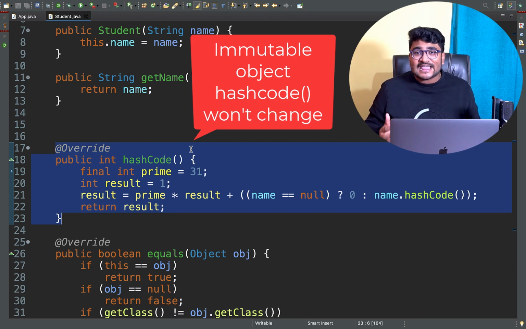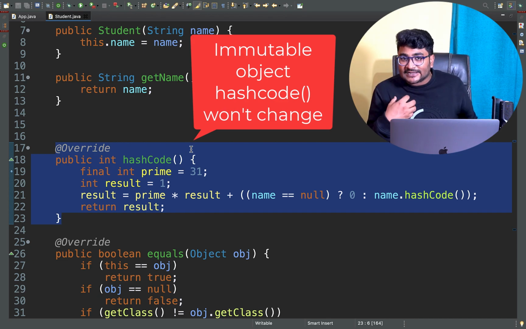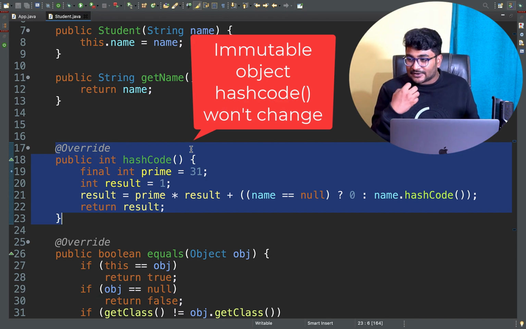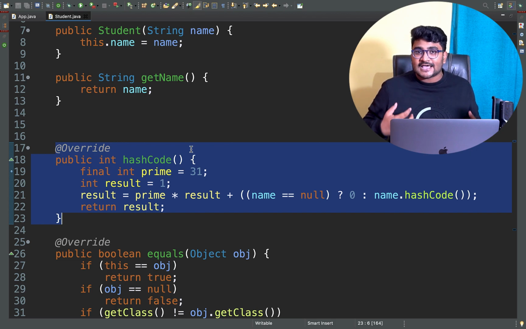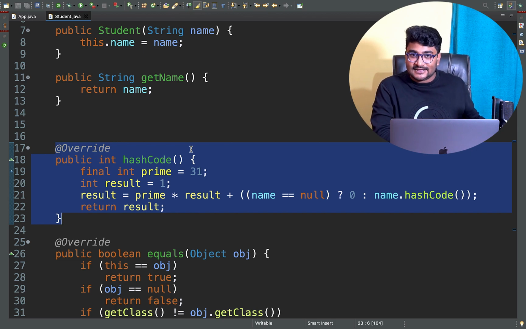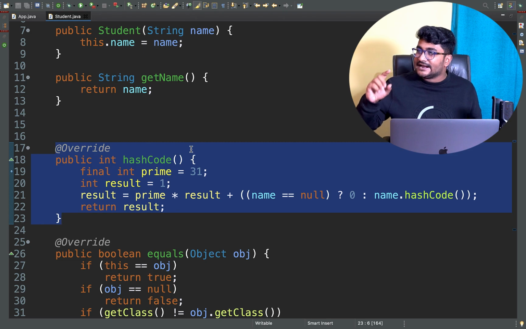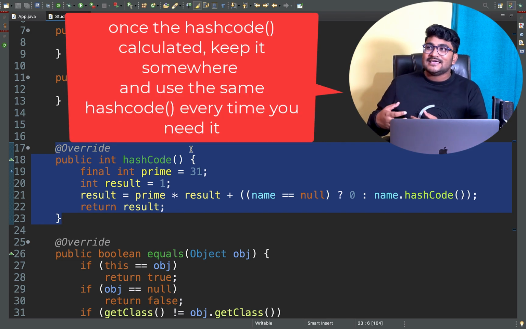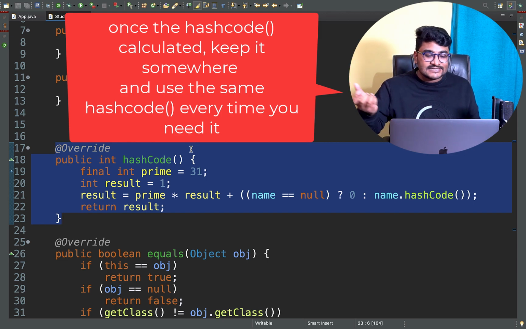So there's no need to calculate it again whenever we are trying to look up or retrieve that particular value. We don't need to calculate the hashcode again because it's already been calculated. So we can basically cache it. That's what we call hashcode caching. Once the hashcode is calculated, cache it somewhere so you don't need to calculate it again and again. Use the cached value instead of running the complete hashcode method again.